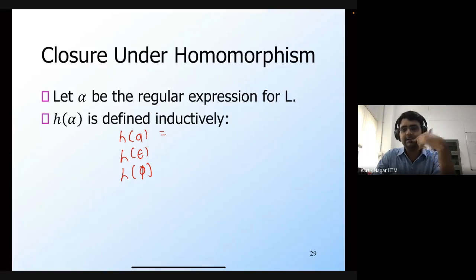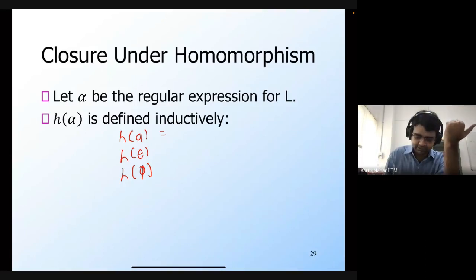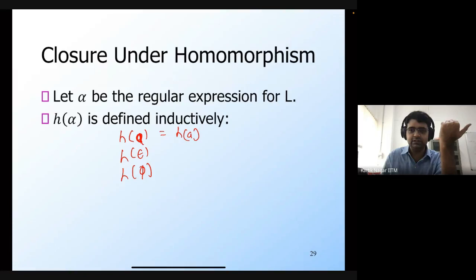So the string h of a. Alan is saying the string h of a. That is correct. Note that here we're writing h of a is equal to h of a, but these are different. This a is a boldface a, so this is the regular expression a. And this a is the string a, which consists of just a single symbol a. And that's how we can define h of a.